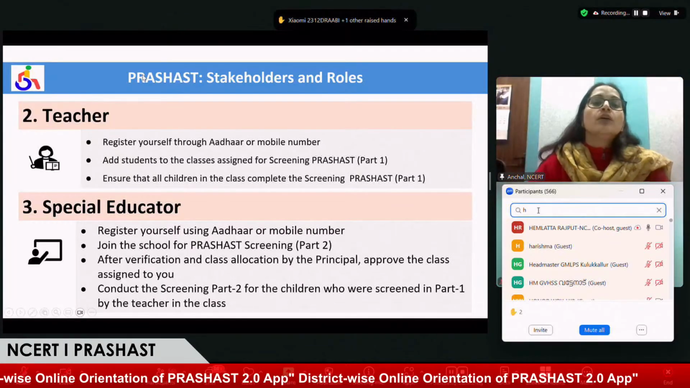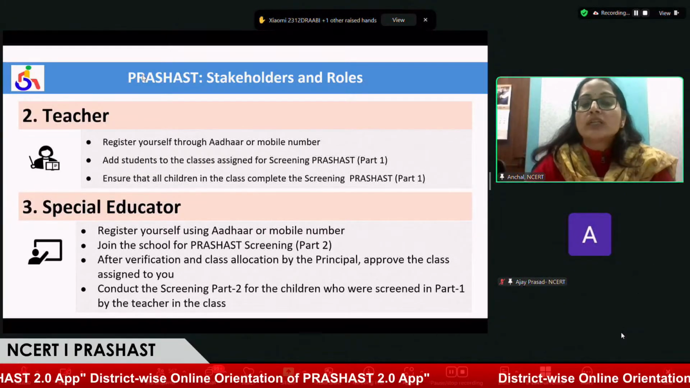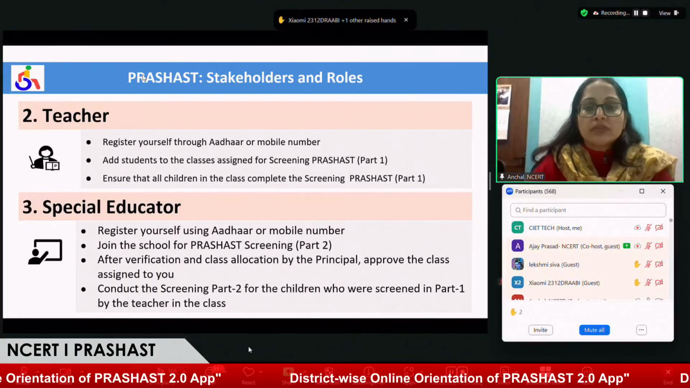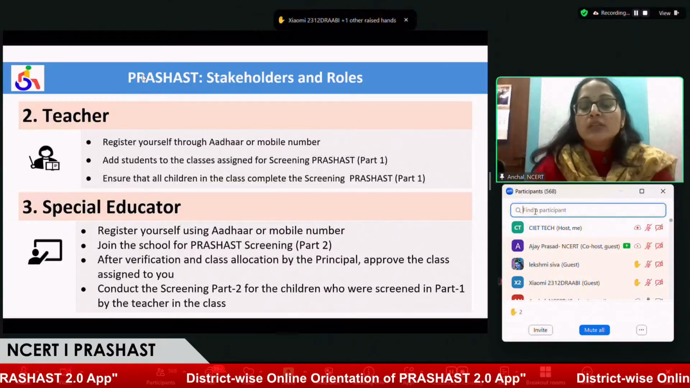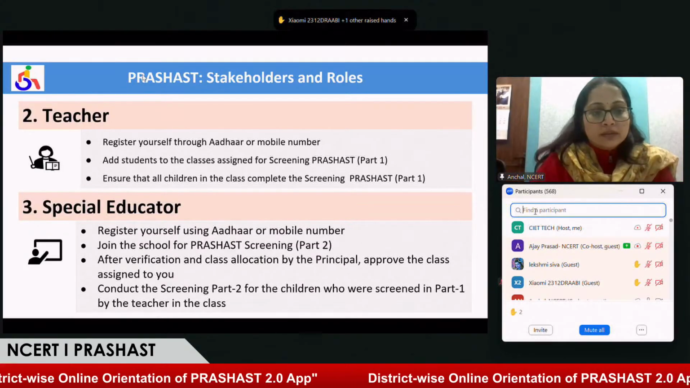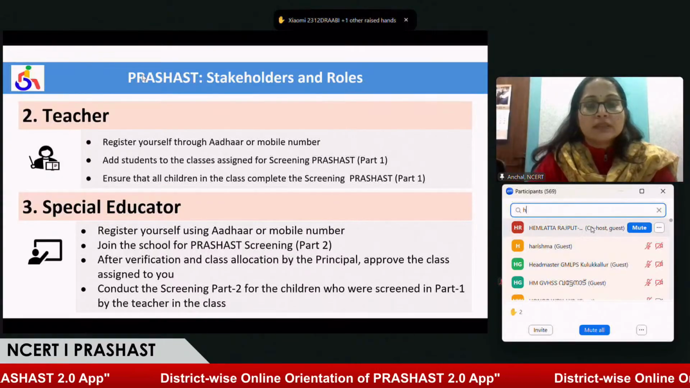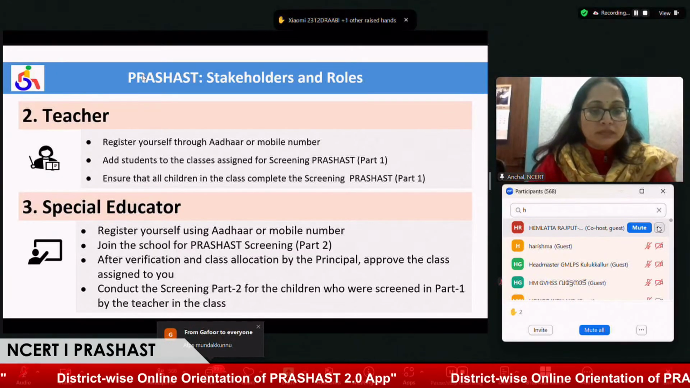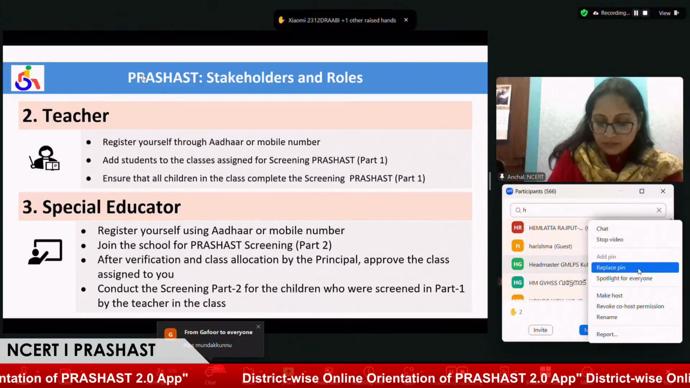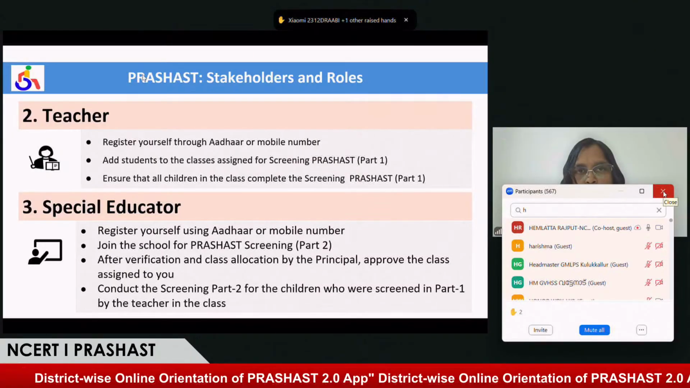Yes, ma'am. As Ajay sir told us, the teacher, special educator, and headmaster can work on this application, and he mentioned screening part one and part two. What are the basic differences between the two? Sure, ma'am. We will explain how part one and part two differ from each other. Part one screening is done by the teacher, meaning the regular class teacher who knows the children well. Only that teacher is going to screen the students under part one.